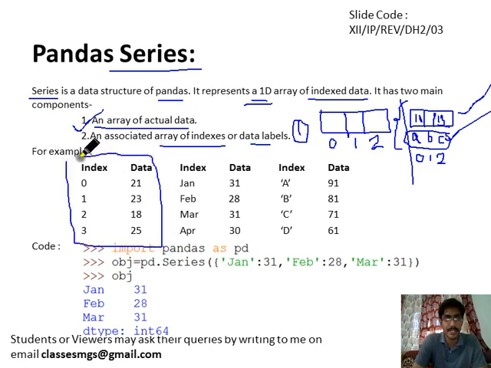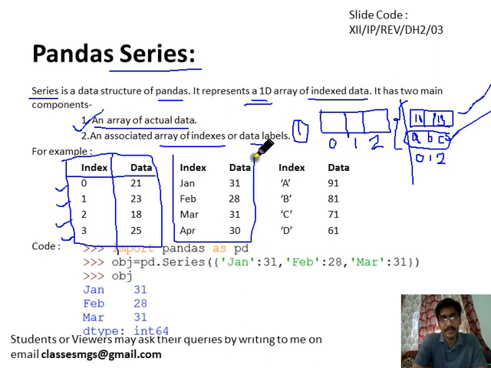This is one example of a data series in which the index is an integer number: on index 0 we have 21, on first index we have 23, on second index we have 18, and on fourth index we have 25. Another example is a data series in which we have string indexes: January is the index with the value 31, February has the value 28, March has the value 31, April has the value 30.